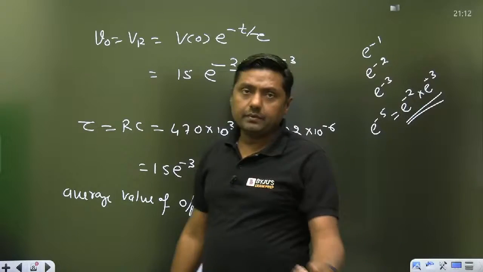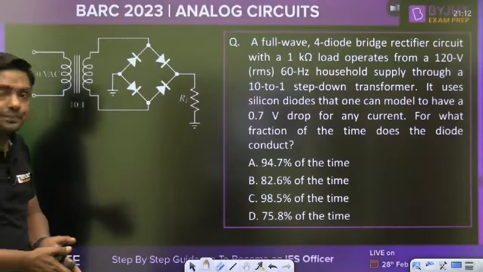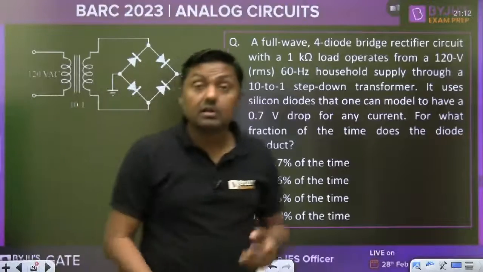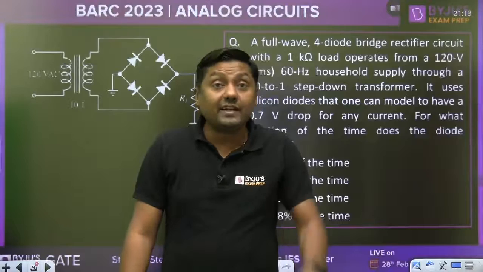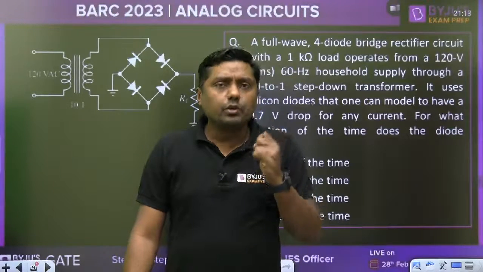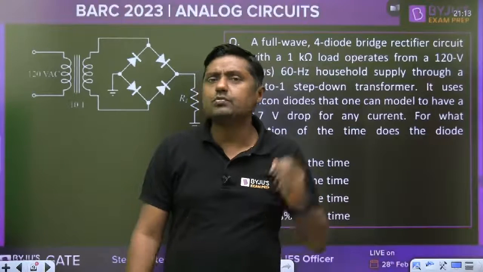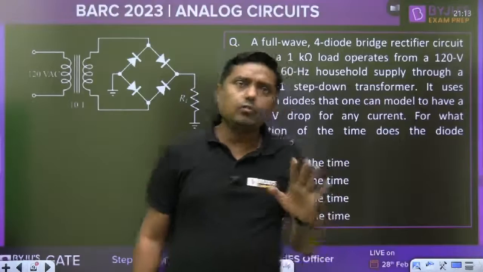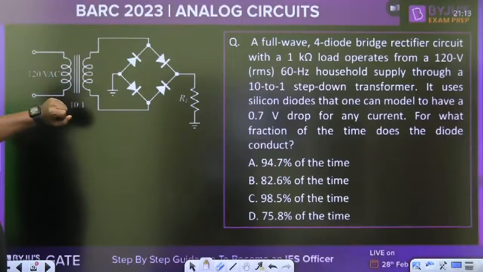Okay. Then next one. Now tell me what is the answer for this question. Diode circuits mean rectifiers: half-wave rectifier, full-wave rectifier, bridge rectifier. At the end there will be the rapid round. Are you ready for the rapid round? Very quickly we have to solve a number of questions, around 15 questions within 20 minutes. So at the end we will solve. Okay, tell me what is the answer for this question.